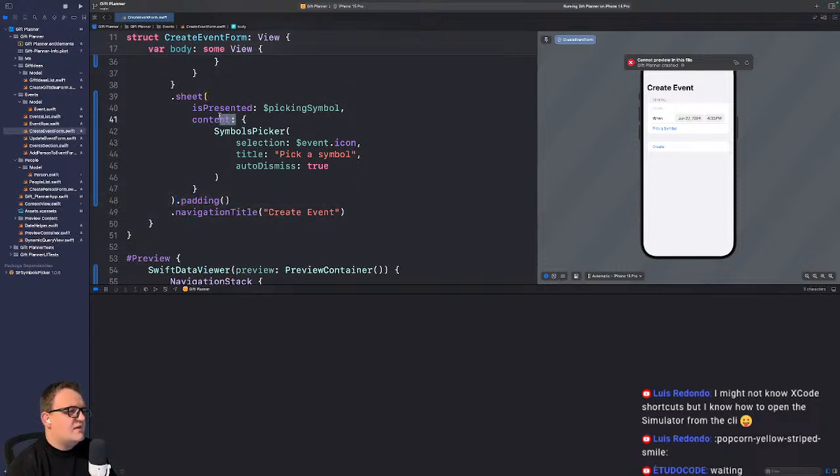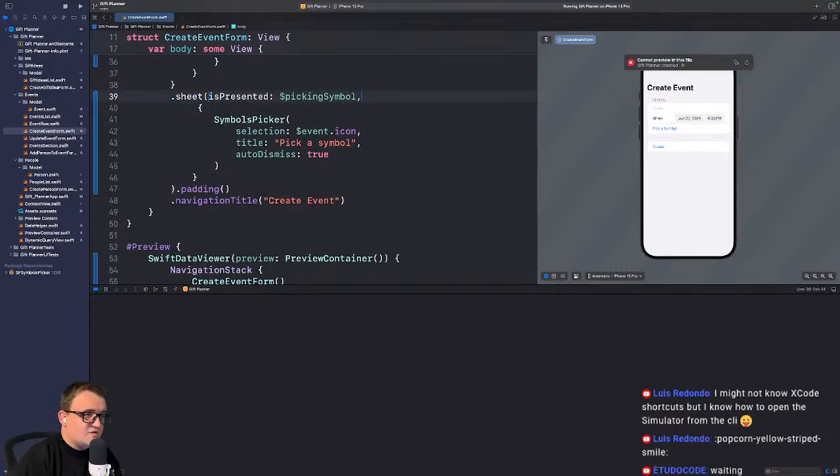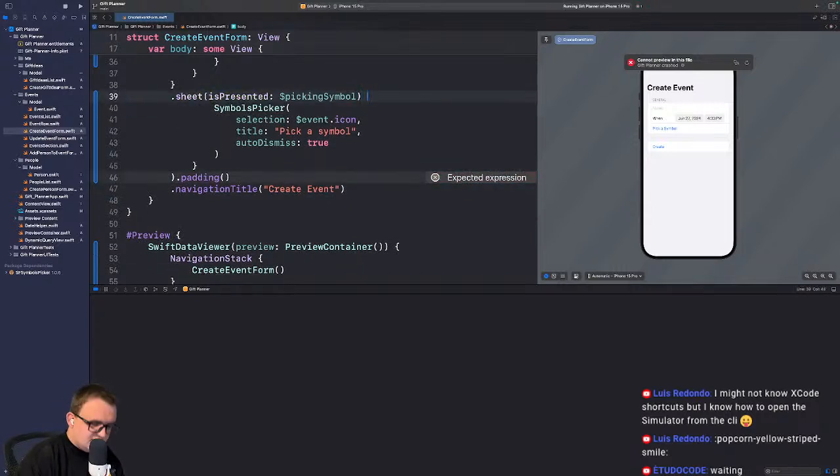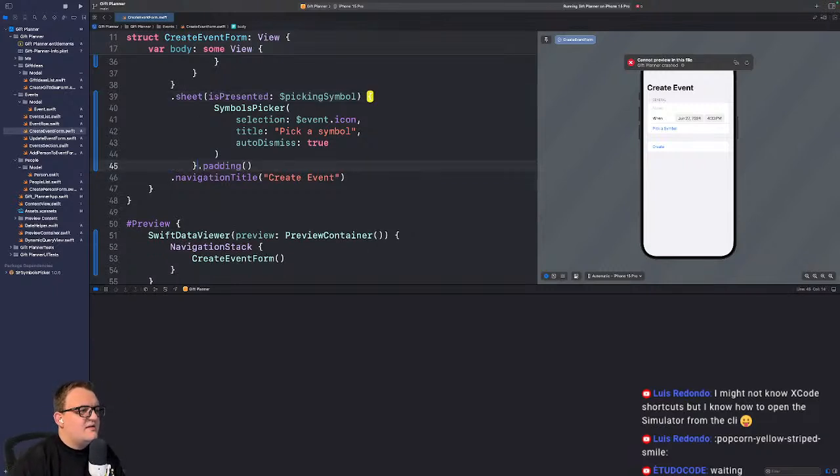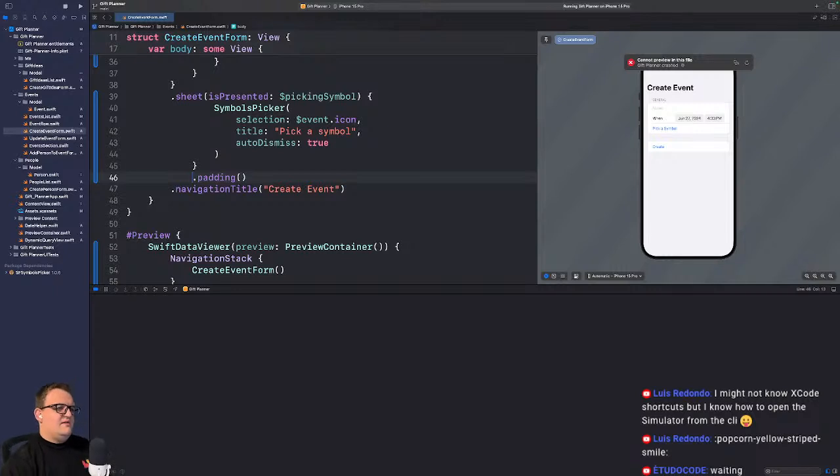And I'm trying to learn the SwiftUI way of doing things, or the Swifty way of doing things. And I feel like this would be more Swift-like to do it this way. Because you can just totally ignore that. Like for your closure, you can just say, yeah, there's closure here. All right, pick a symbol.